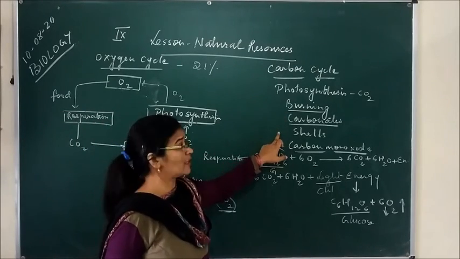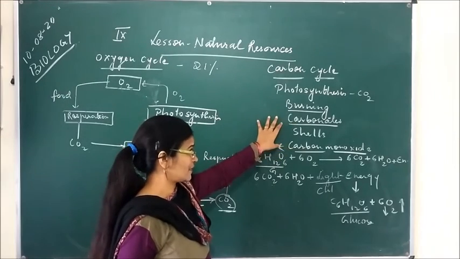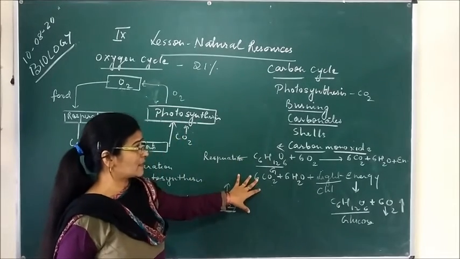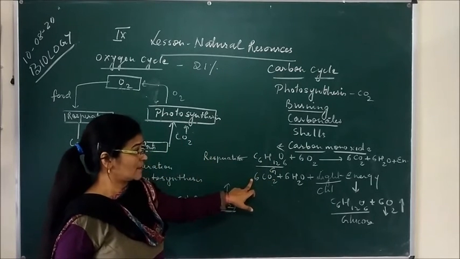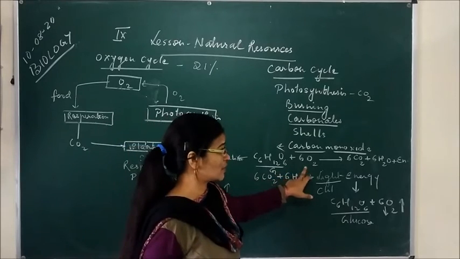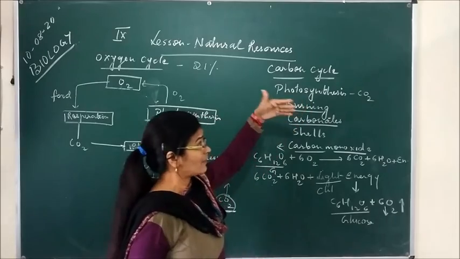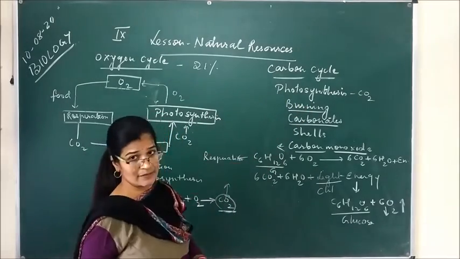but if we talk about the carbon cycle, these all are the processes which are involved: photosynthesis, burning, carbonates which are present in the shells and all. And here also two processes occur in the carbon cycle, that is respiration and photosynthesis. Because in respiration also, glucose is broken down in the presence of oxygen to release carbon dioxide, and this carbon dioxide again goes into the atmosphere, and when this carbon dioxide is absorbed by the green plant, again the plants are eaten by the living organisms.